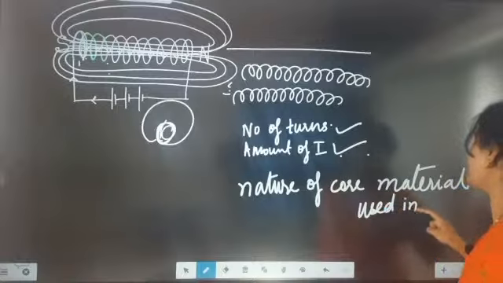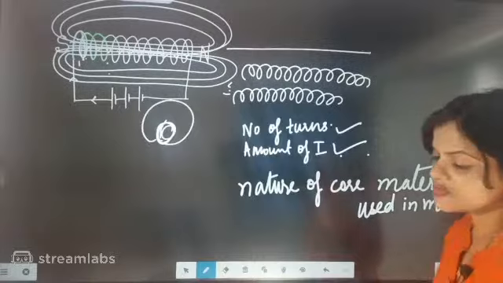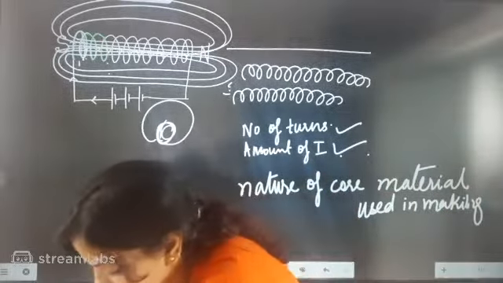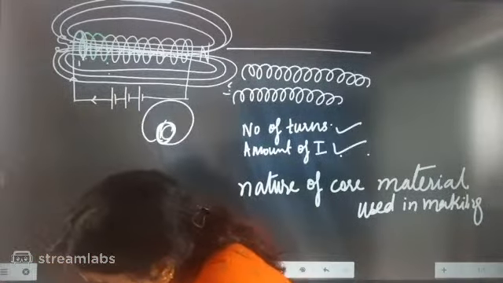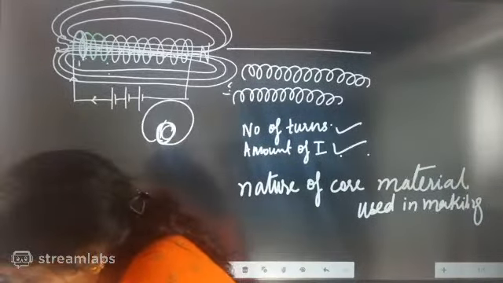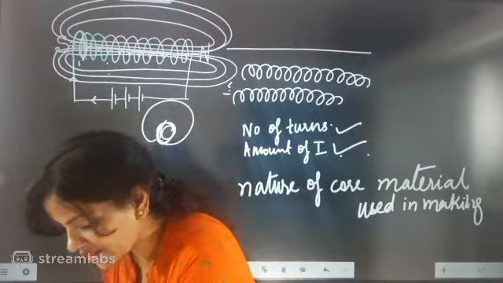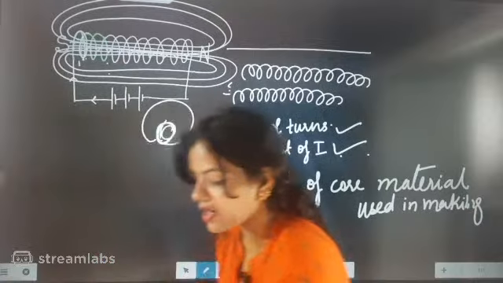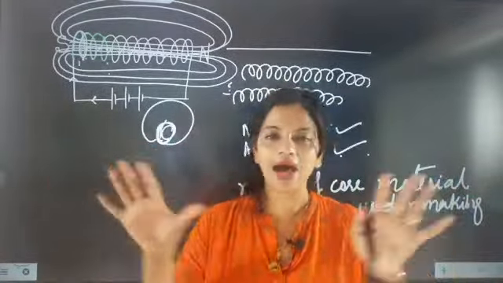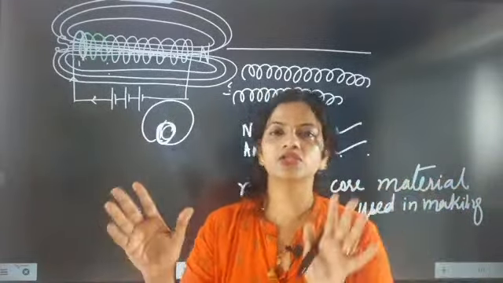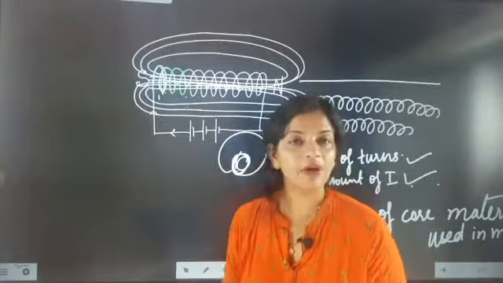Used in making solenoid. What does this mean, beta? Nature of core material used in making solenoid. Nature of core material. Yes, Humaira, strength will be... I told you, Humaira, here it is acting as a bar magnet. This solenoid is acting as a bar magnet, beta.